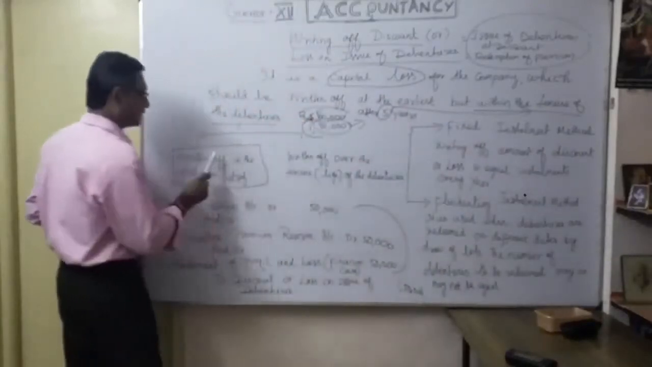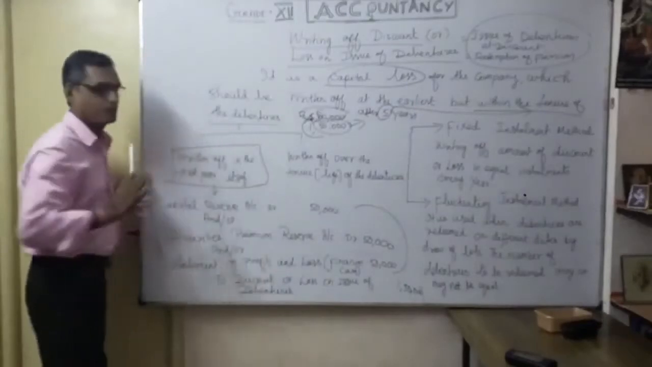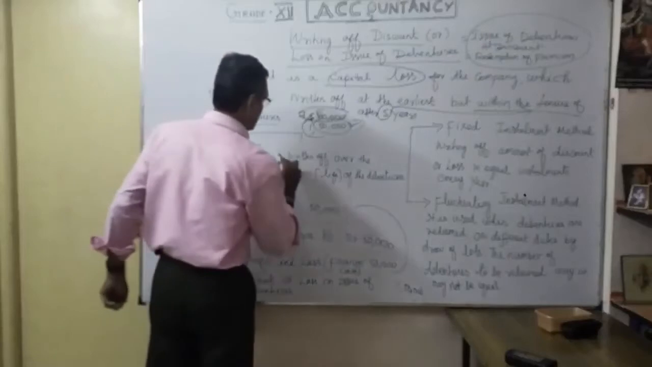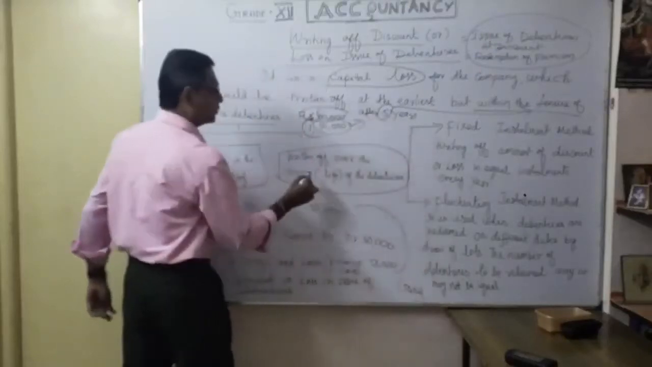So that is writing off in the first year itself, which is the one part. The second category is that we can write off over the tenure life of the debenture.